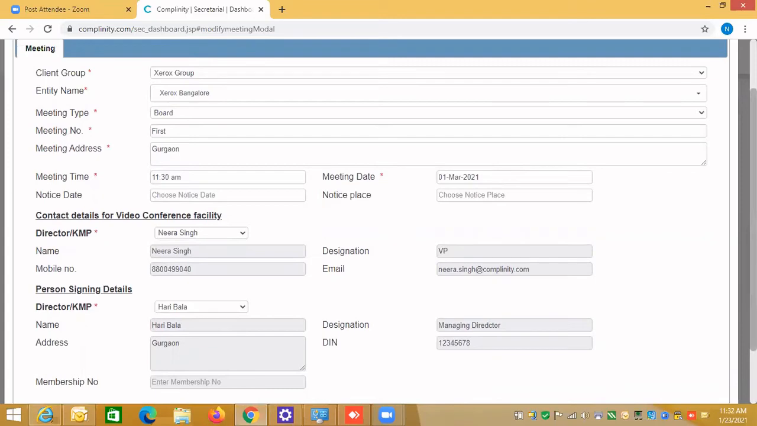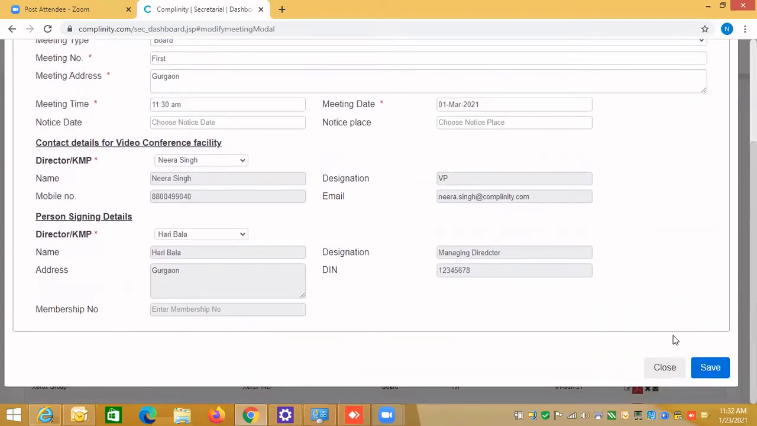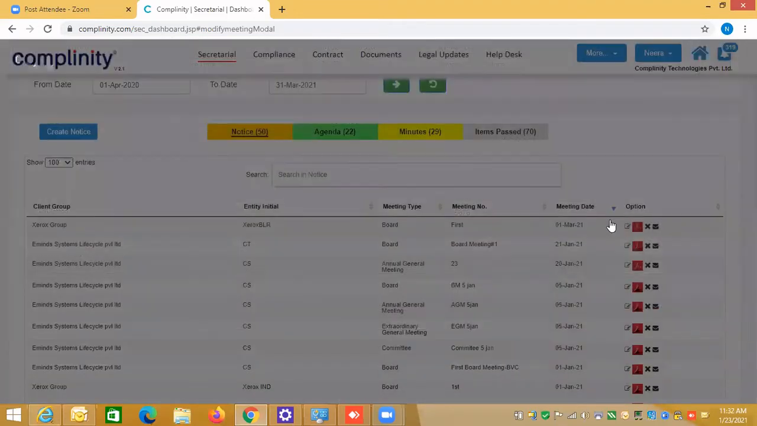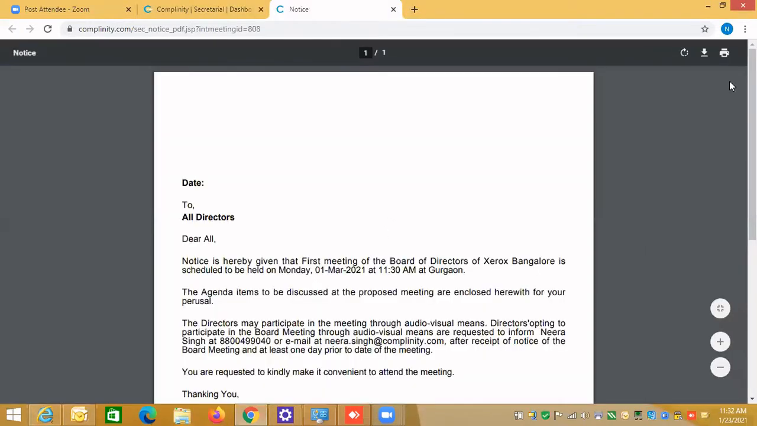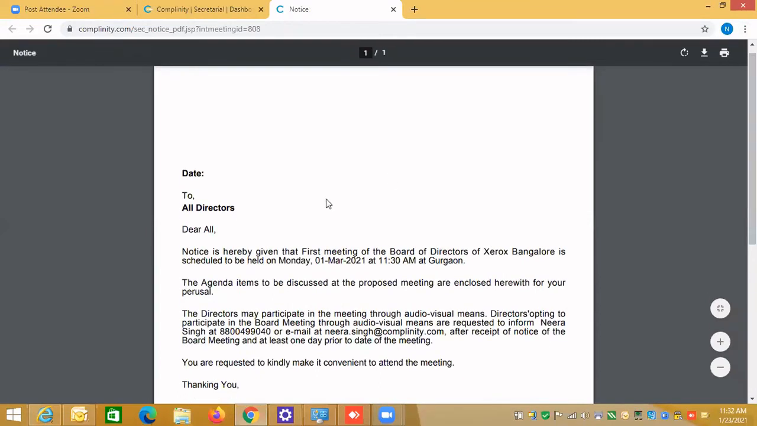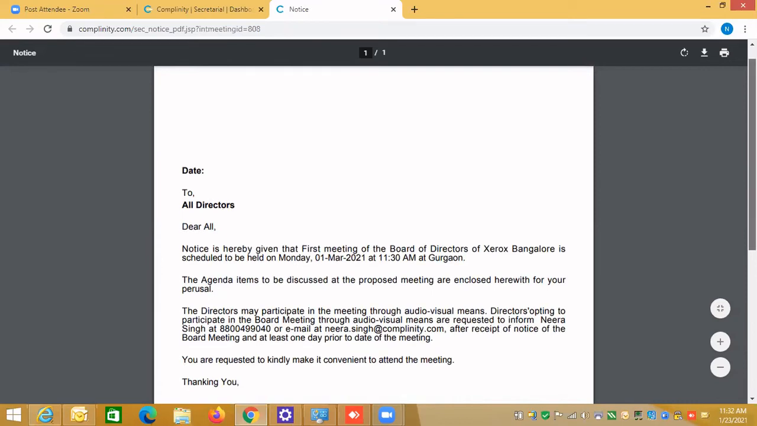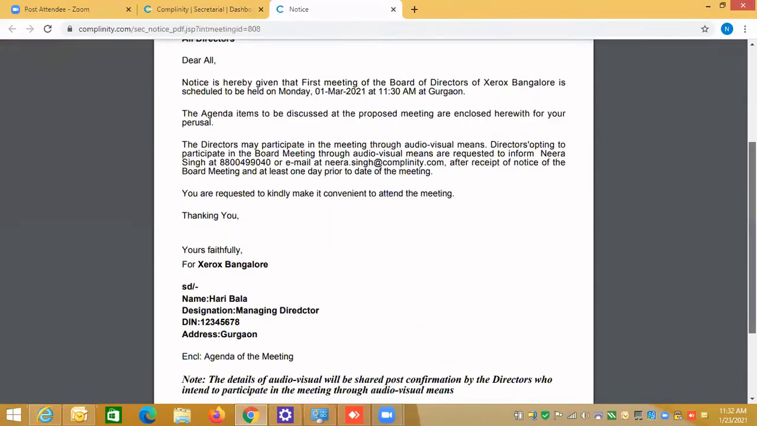Remember, you can only make changes until you create the agenda. Once you create an agenda, it means you have reviewed the notice, and you can create the PDF. So you can create the PDF here. It is the statutory statement: notice is hereby given. I think you are all experts, so I would not like to go through it in detail.